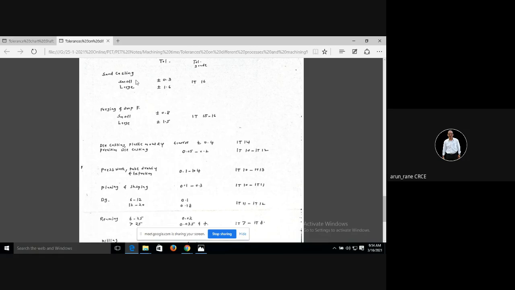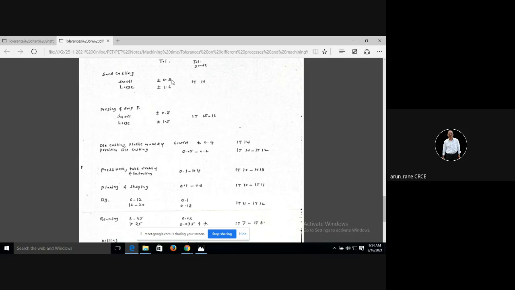Now, if it is a sand casting, and if they are small castings, then you can get dimensional tolerances of plus minus 0.3. Small casting means less than 1 kg, and maximum up to 5 kg. And if it is more than 5 kg, it is considered a large casting. So if your component weight is less than 5 kg, in casting you can get plus minus 0.3 tolerance. Okay. See, this is the tolerance you are going to get in casting.